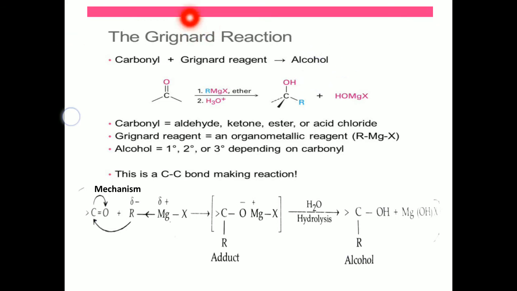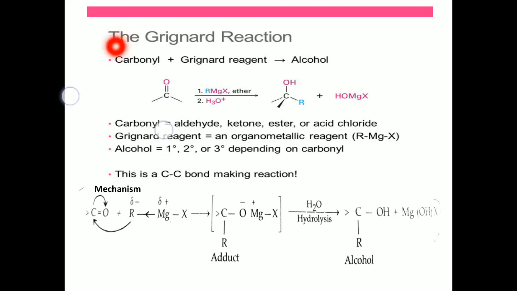In the first step, first particularly check this. This is the carbonyl group. When it reacts with RMgX, the Grignard reagent, in the presence of ether and followed by hydrolysis, it produces alcohol. That R, the alkyl group of the Grignard reagent, is connected to the carbonyl carbon, and hydrogen of the water molecule connects to the oxygen. So we are getting alcohol.